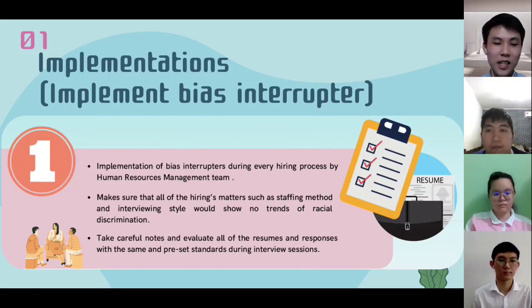As an example of bias interrupter, the team will have to take careful notes and evaluate all of the resumes and responses with the same and preset standards during the interview sessions.